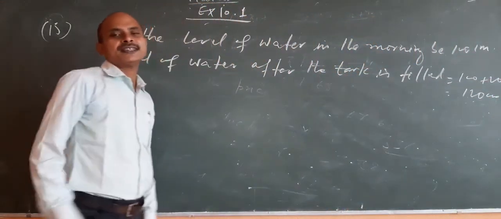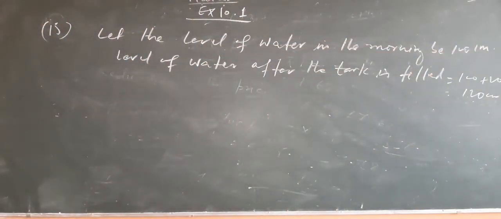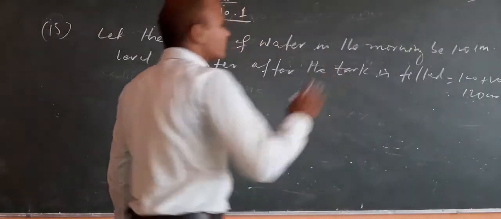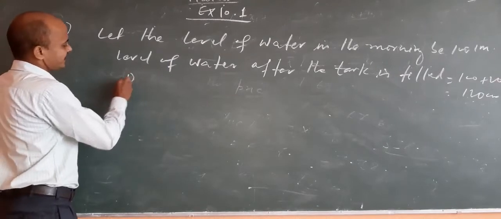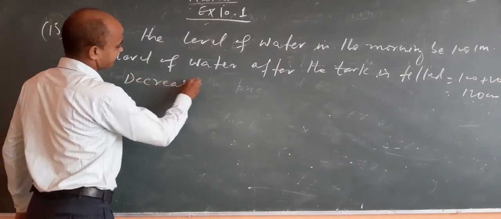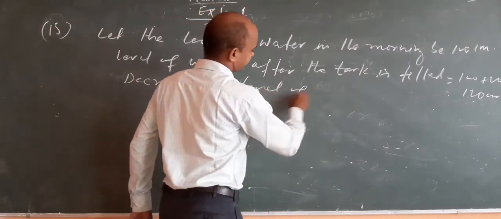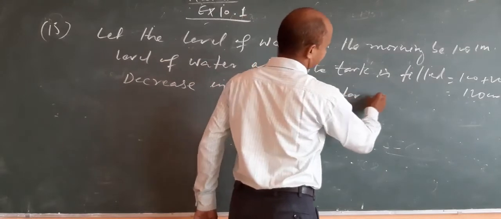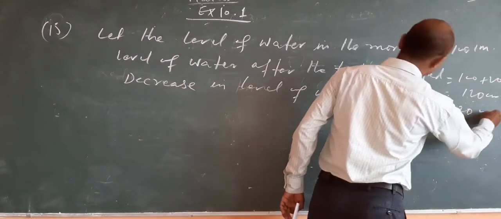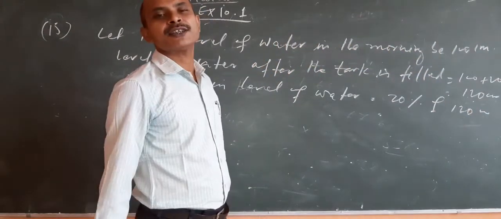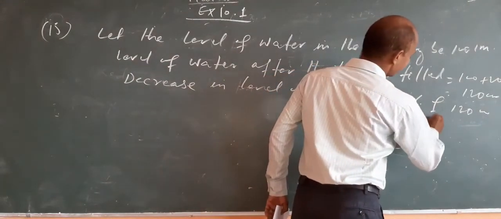Now, water is consumed during the day, and after the day the level comes down by 20%. So the decrease or fall in level of water is 20% of 120 cm, that is 20 by 100 into 120.